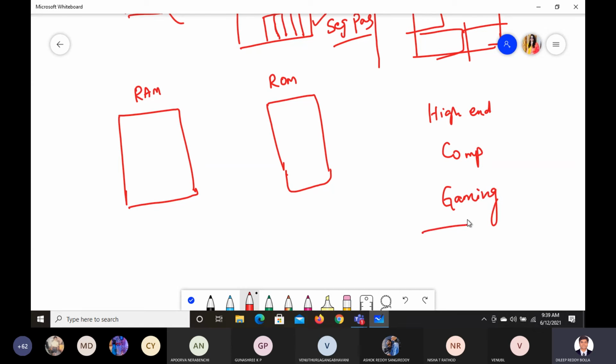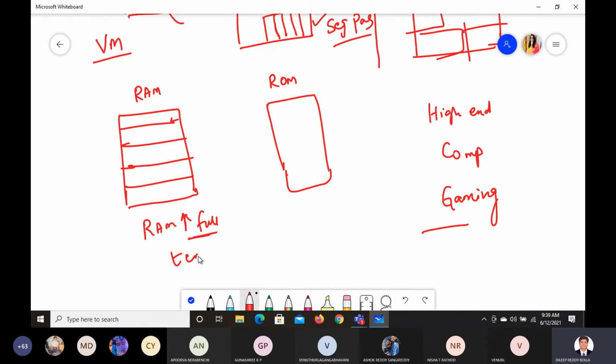the mobile or the laptop will get hanged up, it will get stuck. Have you experienced your mobile getting hanged up or stuck? It's because of improper management of virtual memory. Whatever we are trying to do, all the things are getting stored in the RAM. Even a right click or left click, everything I do is temporarily stored in the RAM. So RAM is literally full, storing all the temporary data.